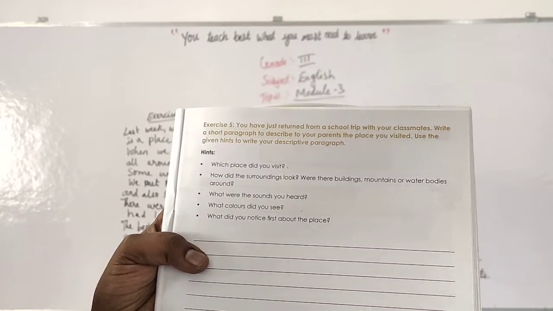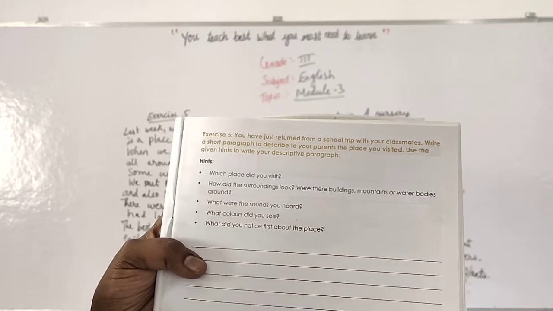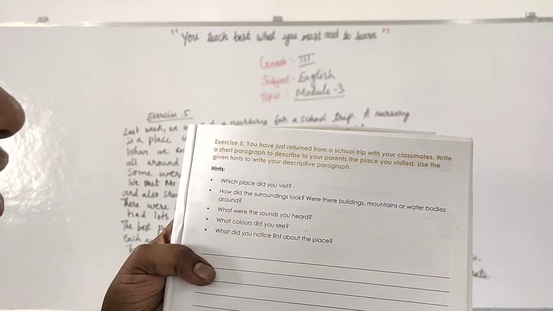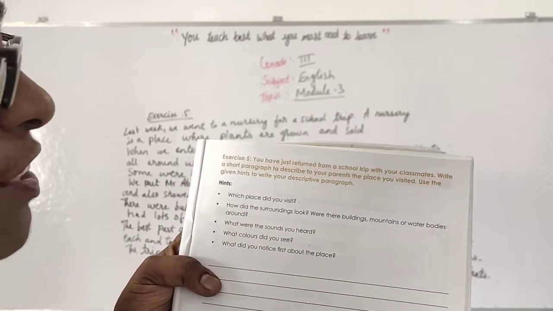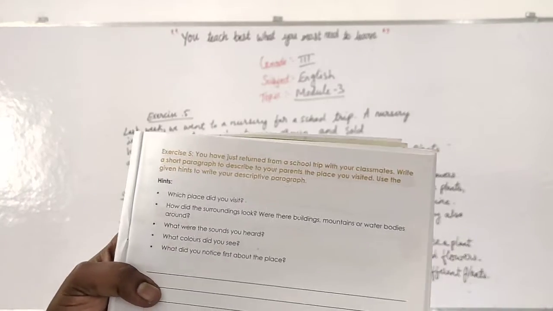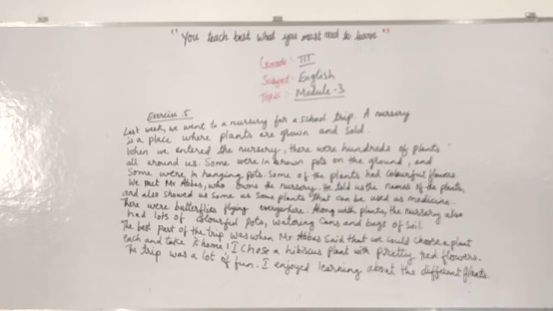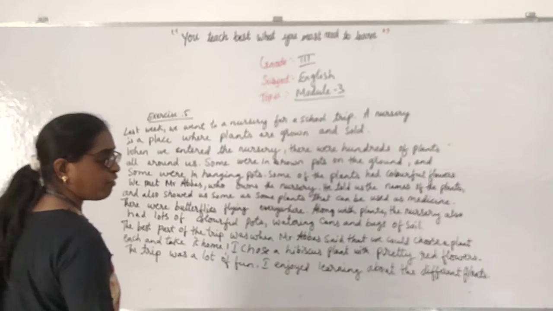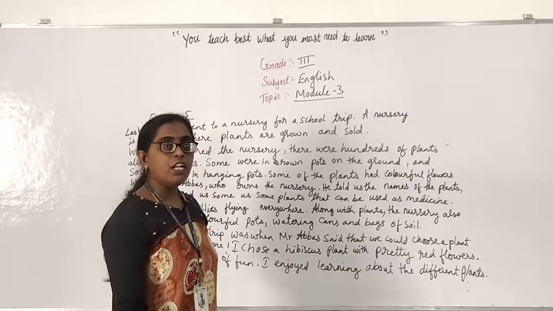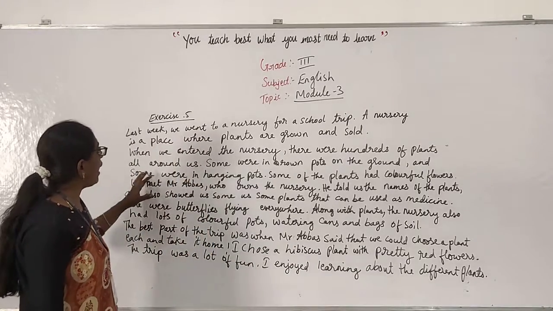Okay, in a short paragraph you can write that you went on the school trip with your classmates. Then how it was, what we visited, what all were there. Like that you can describe it. Okay. Yes, you should write here. Okay, see, I have already written on the board. Yes, children, I have already written on the board. Listen, look at the board carefully.